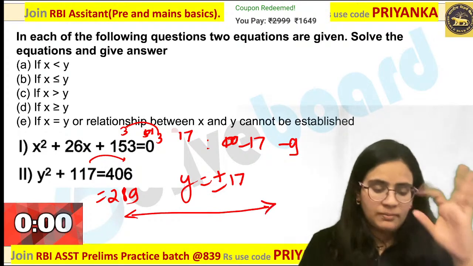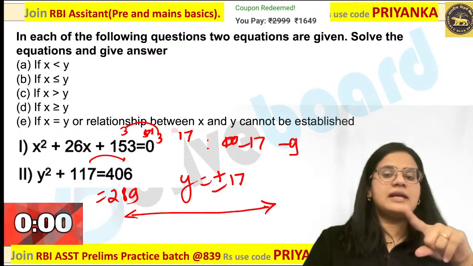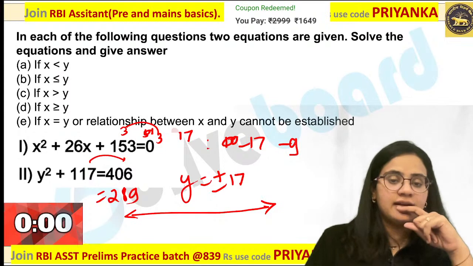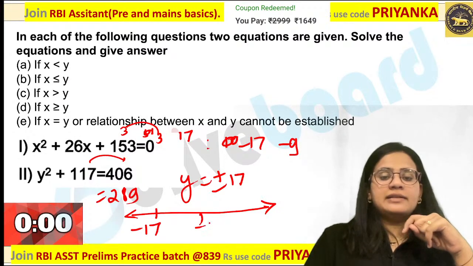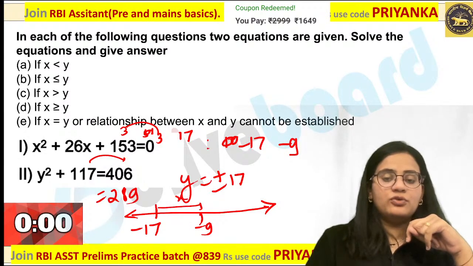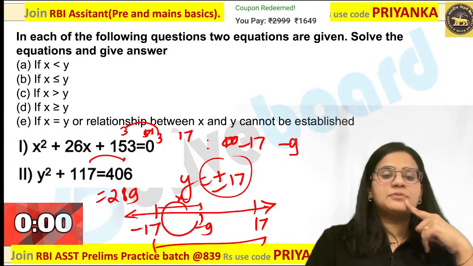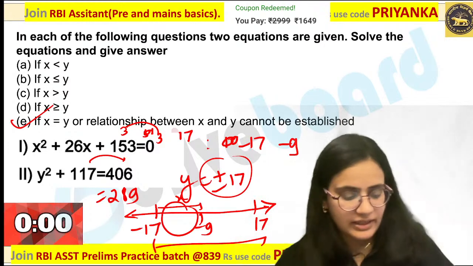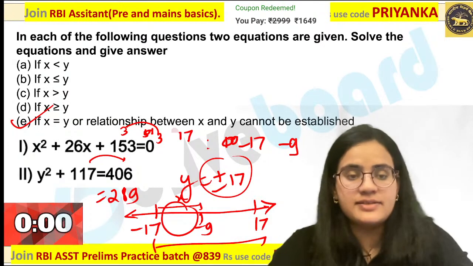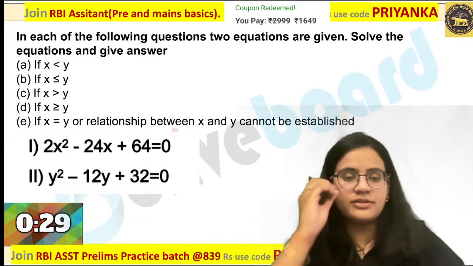Now draw it on a number line. I have seen after this step also many students made mistakes. So it is minus 17 minus 9 for x over here. What will you do for y? Plus 17 and minus 17. So there is overlap. So C and D is the perfect answer. Let us quickly move on to the next question.